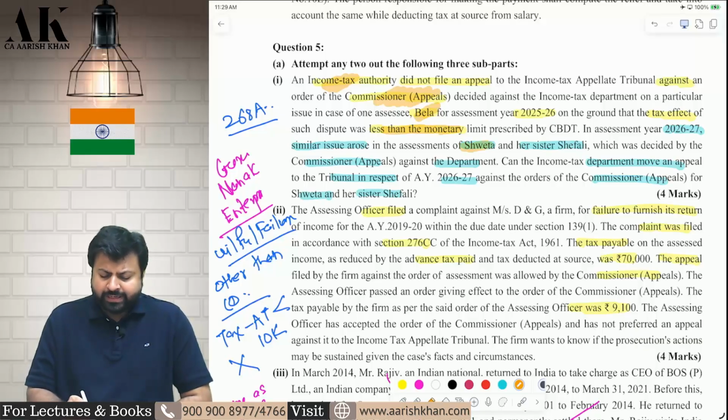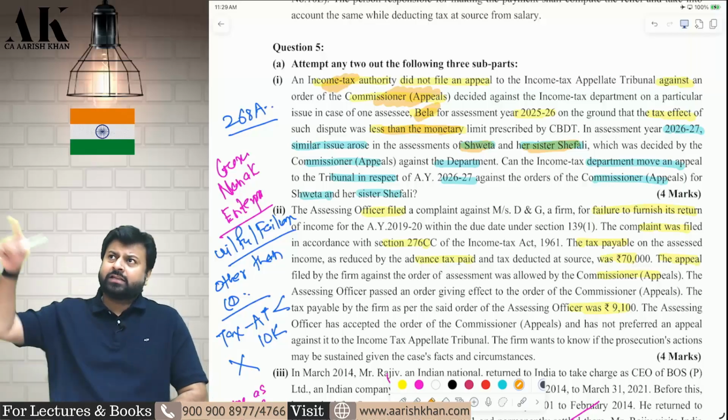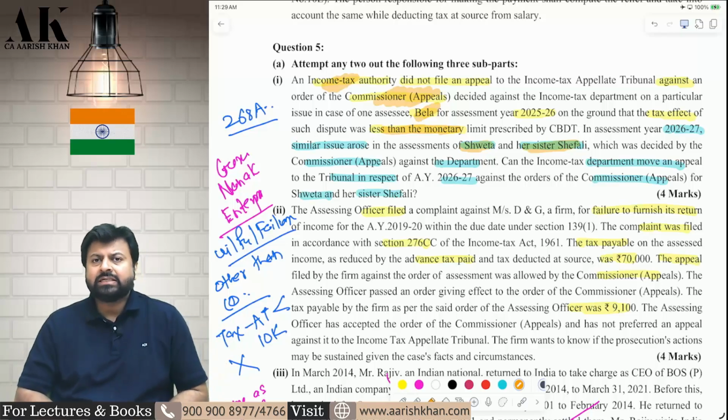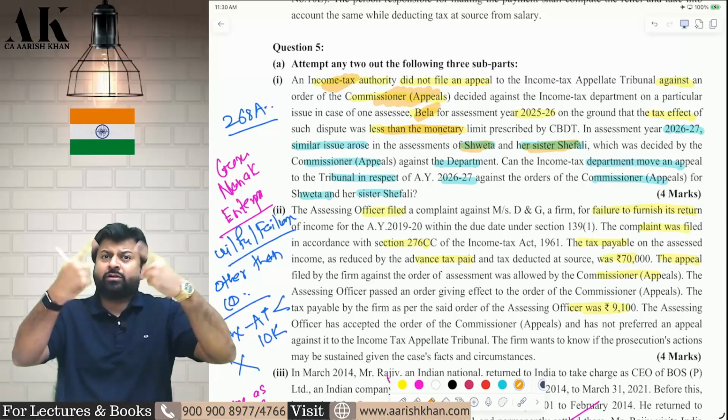similar issue arises in case of Shweta and her sister Shefali. Can they give an example of Bela and say, in case of Bela, you have not appealed. Why are you appealing in my case? No, you cannot say. This section is assessee specific. This section is year specific. Even Bela cannot say next year.